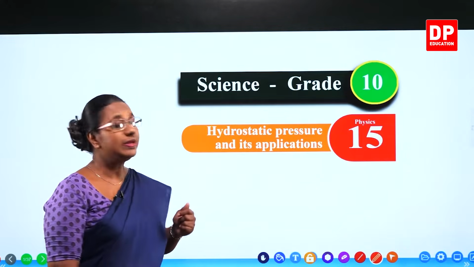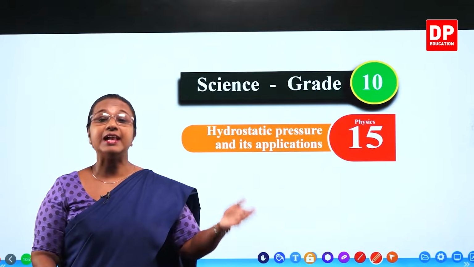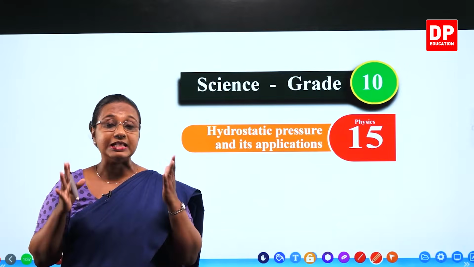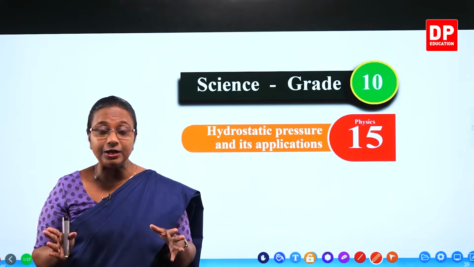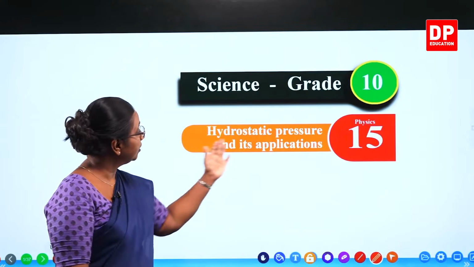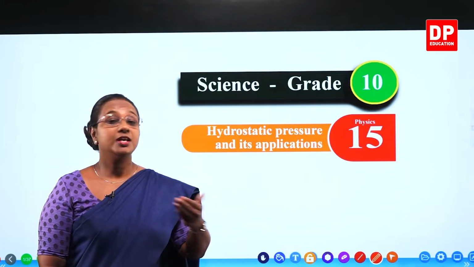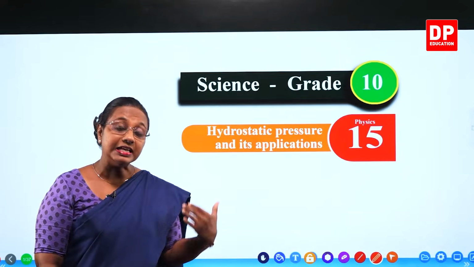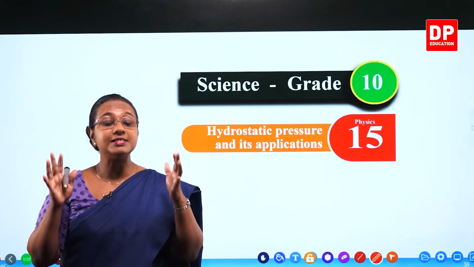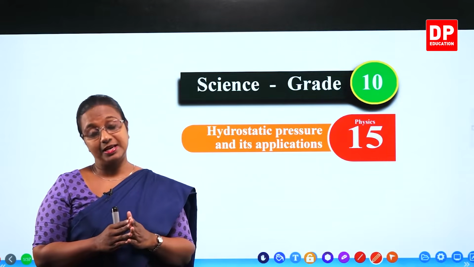So here we are going to discuss the pressure exerted by liquids. Hydro. Why do we say static? Normally liquids can flow, water can flow. At the same time, the water can remain still. So usually the pressure is exerted by a liquid when it is still or static. That is why we call it hydrostatic pressure. Not that the water flows does not exert pressure, but here we are going to consider the instances where the liquid is still. So hydrostatic pressure and its applications.